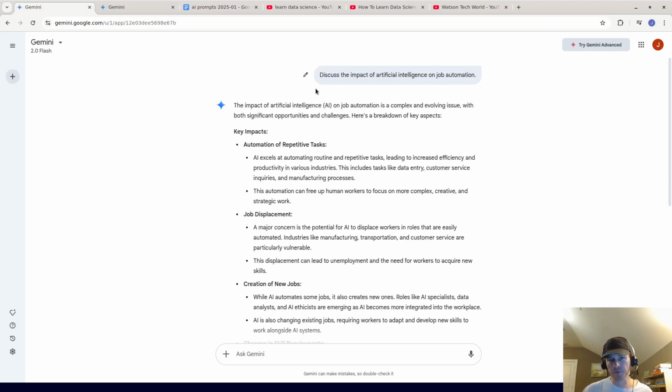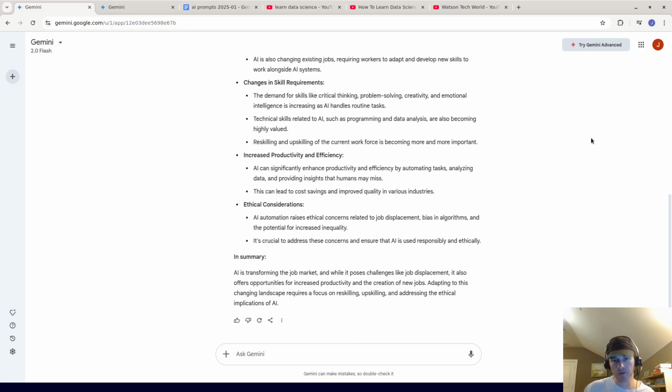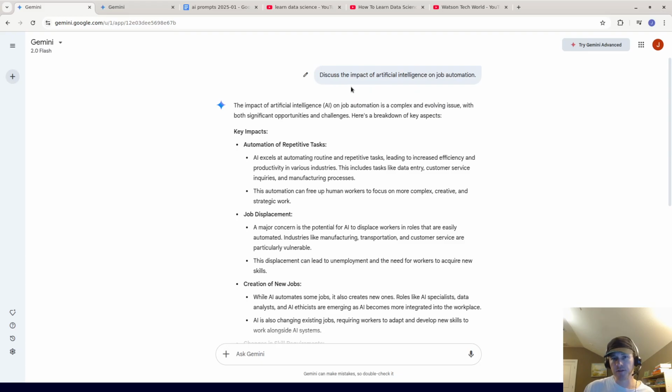So let's start with this first one here. I have a list of AI prompts to test the quality and speed of AI models. I think this question is a good question because it's somewhat complicated. Anyway, I think Gemini gave a very good answer, and specifically, Gemini 2.0 Flash gave the answer. That's the model being used right now. So again, the question is: discuss the impact of AI on job automation. And it gives a very good answer in my opinion.